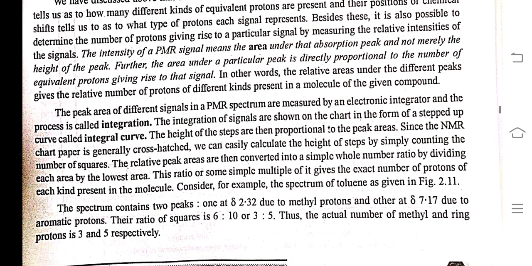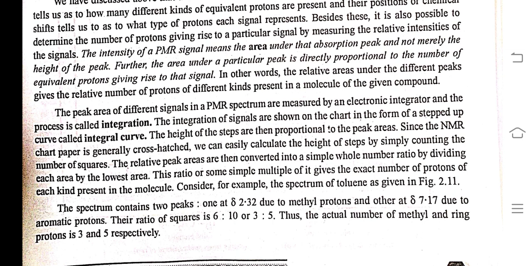The intensity of a PMR signal means the area under the absorption peak and not merely the height of the peak. Further, the area under a particular peak is directly proportional to the number of equivalent protons giving rise to the signal. In other words, the relative areas under the different peaks give the relative number of protons of different kinds present in a molecule of a given compound.